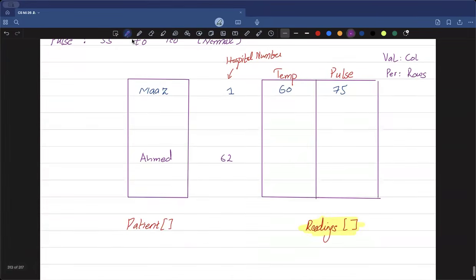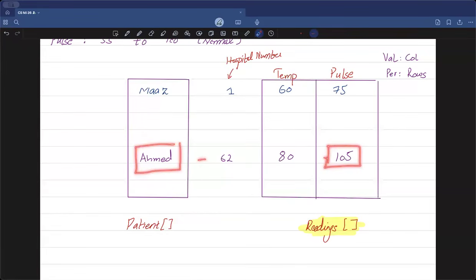So if I now want to access, let's say, the temperature for Ahmed is 80 and the pulse rate is something like 105. If I want to access this 105, it's pretty much clear that this 105 is the data of the patient who is at position number 62. So this 62 corresponds to both of them. This explains the model: whatever index I have for both of the two arrays, whether for the patients or for the readings, if the index number is the same, it corresponds to the same patient.